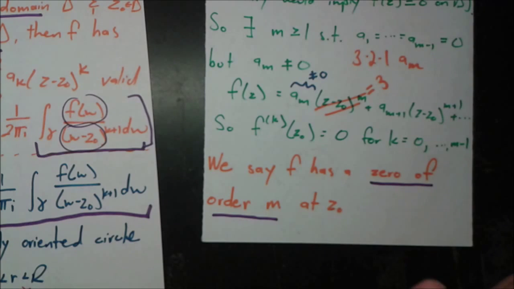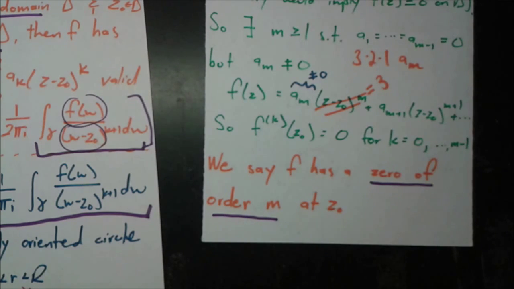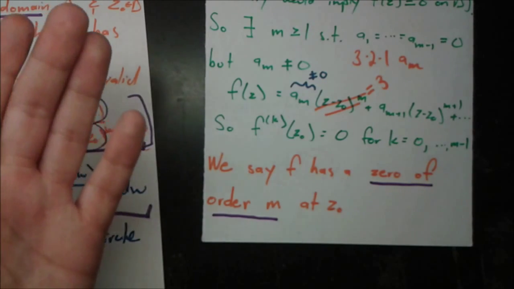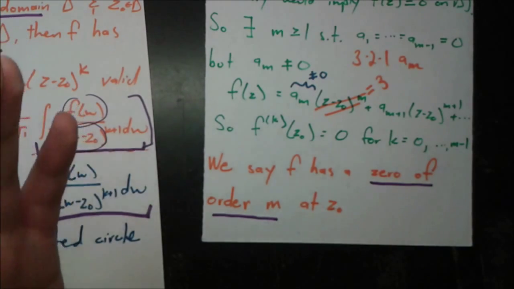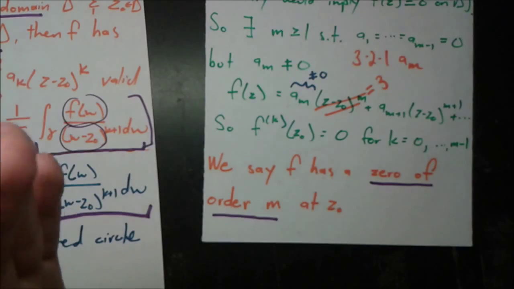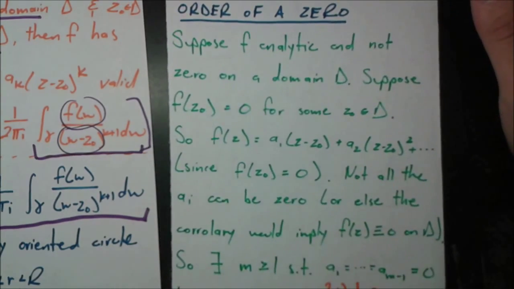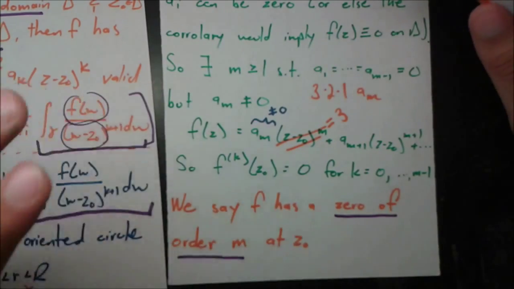And if that's all true, then we say that f has a 0 of order m at z0, which means that maybe f of z0 is equal to 0, maybe f prime of z0 is equal to 0, but there must be some number m so that the mth derivative of f evaluated at z0 is not equal to 0. So this seems kind of complicated at first. Run through it again if you want, rewind the video, but it's an important tool that we use a little bit later on.